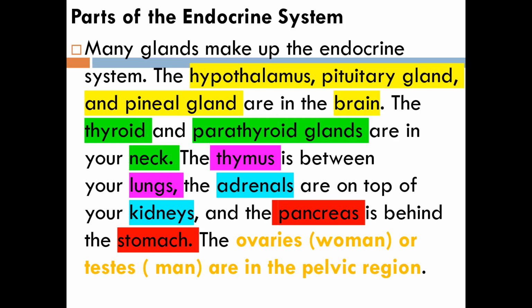And then you write down the gland that is present on top of your kidney, just write adrenal gland. And then the gland that is present behind your stomach, you just write pancreas. And then the other glands present in the pelvic region are the ovaries in women and the testes in men. Are you clear?